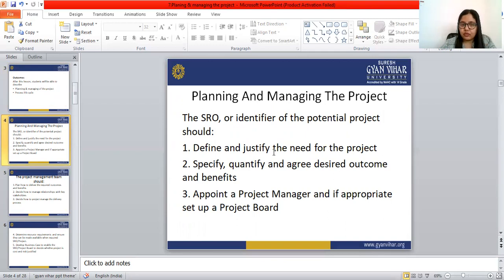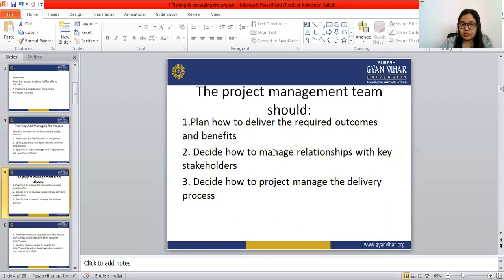They have to specify, quantify and agree desired outcomes and benefits, and appoint a project manager and, if appropriate, set up a project board. The SRO or identifier of the project should do all these duties.